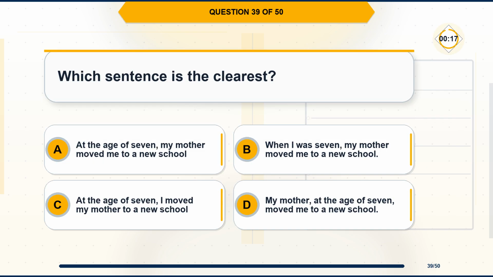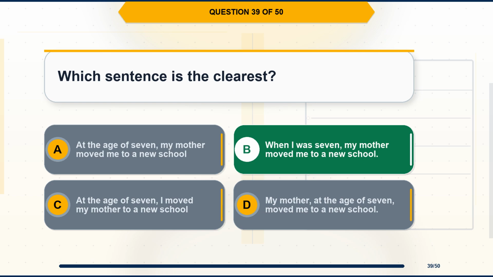Question 39. Which sentence is the clearest? Option A, at the age of 7, my mother moved me to a new school. Option B, when I was 7, my mother moved me to a new school. Option C, at the age of 7, I moved my mother to a new school. Option D, my mother, at the age of 7, moved me to a new school.